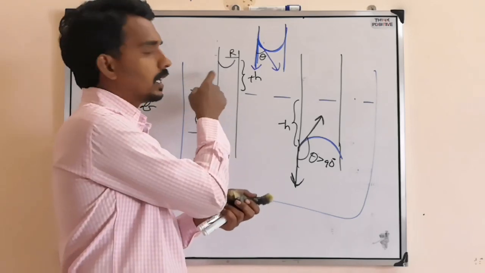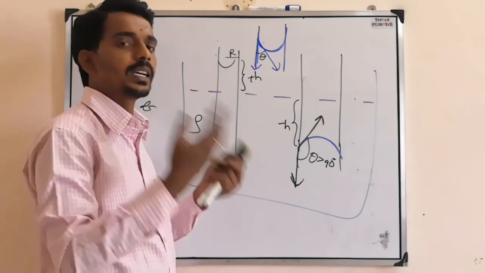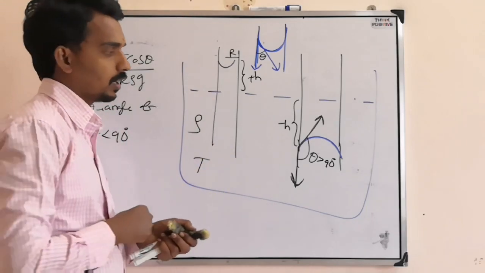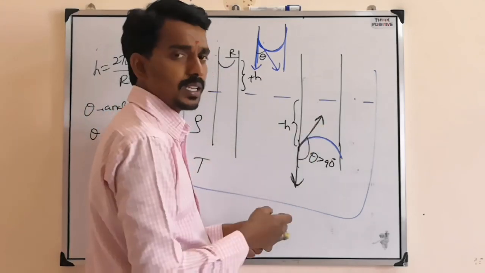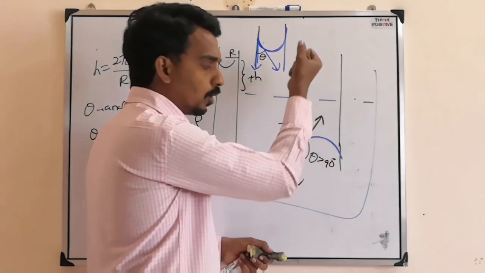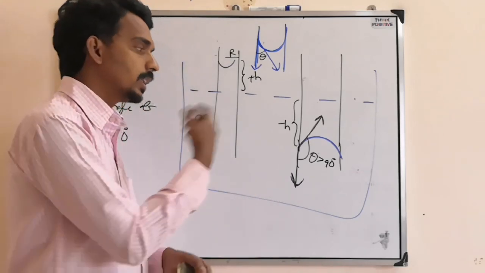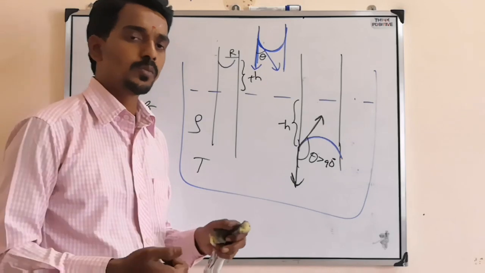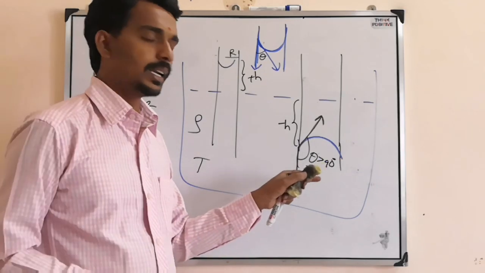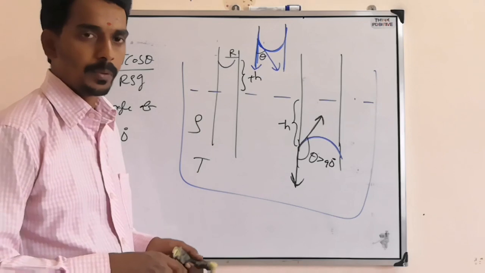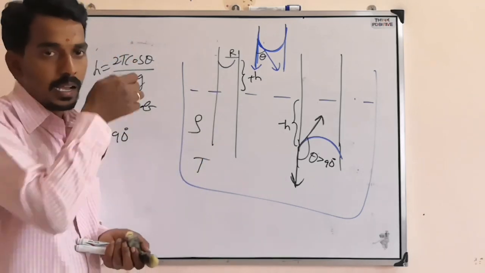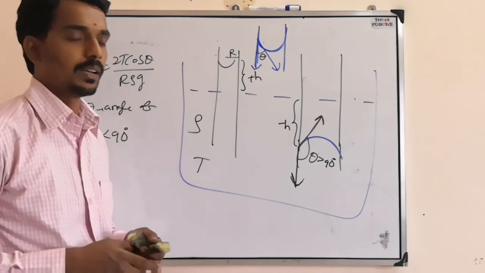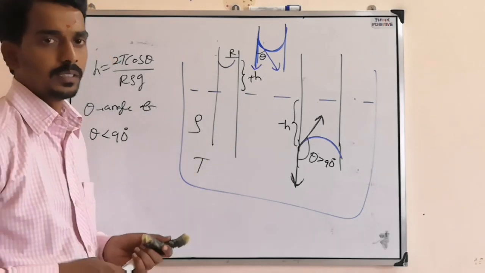Where adhesive forces are greater, theta is less than 90 and the liquid is pulled up along the solid. Where cohesive forces are more, the liquid is pulled down by the remaining liquid molecules, the angle of contact is greater than 90, so there is a drop.